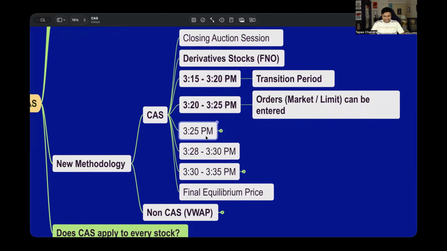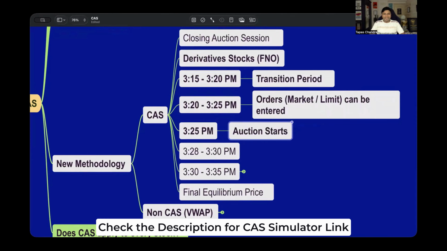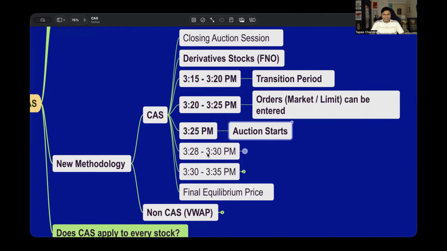Okay. Now 3:25 is the time when the auction moves to the next level, wherein the order entry and all the other approximation will be calculated, and this can be random, right? Pretty random. Why? Because people can take any random price of that particular stock to buy or sell at this particular moment around 3:25. Now, from 3:28 to 3:30 there will be some sort of relaxation period for 2 minutes, and from 3:30 to 3:35, that is the time when orders are matched.